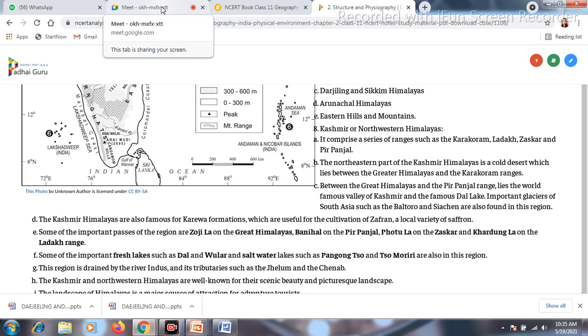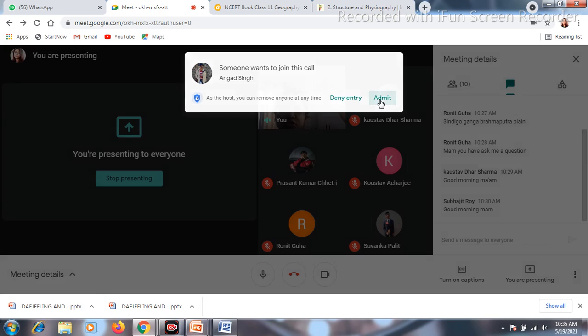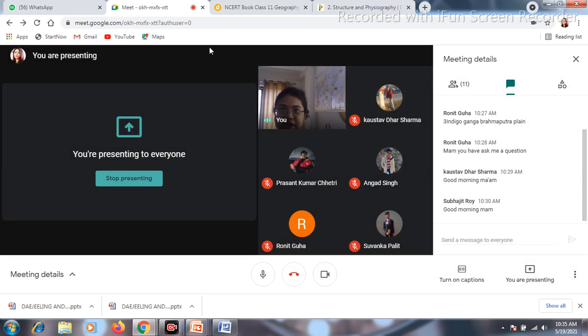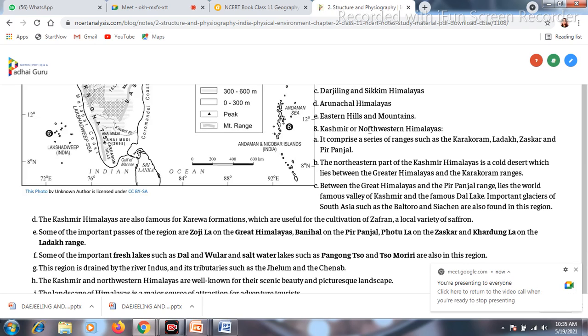We had already discussed the Eastern Hills and mountains. Now I am going to discuss not the Eastern Hills, but the Kashmir and the Northwestern Himalaya, that is the first part.